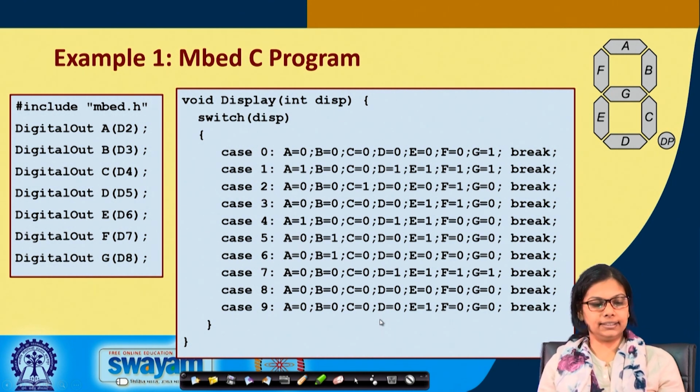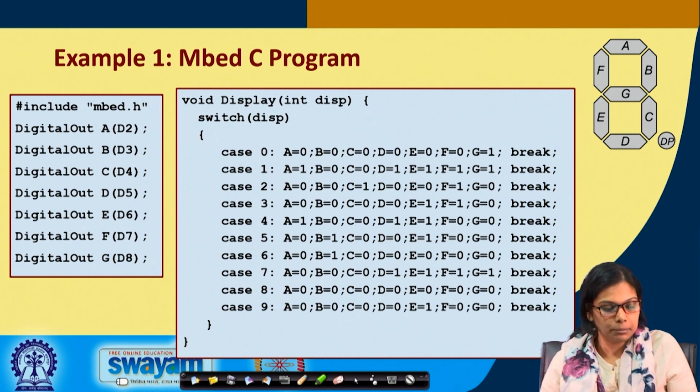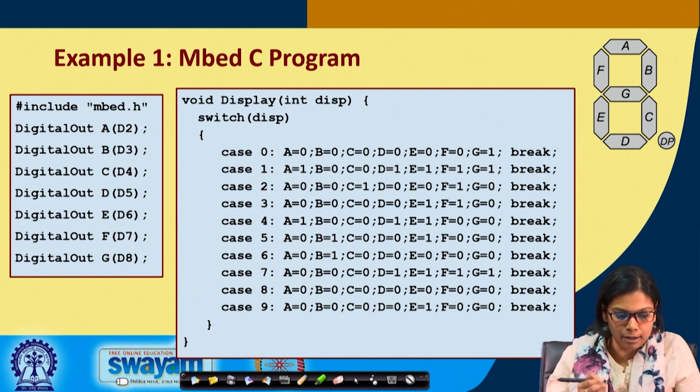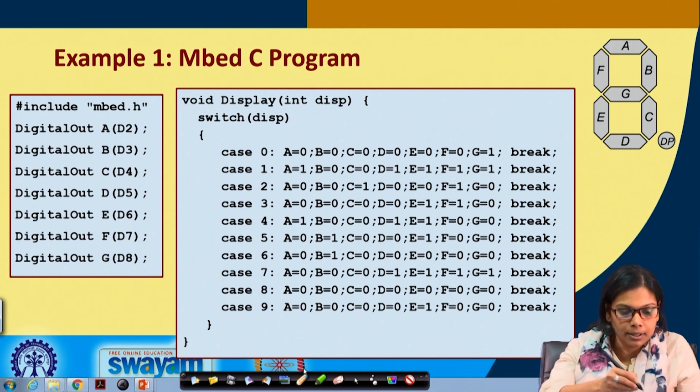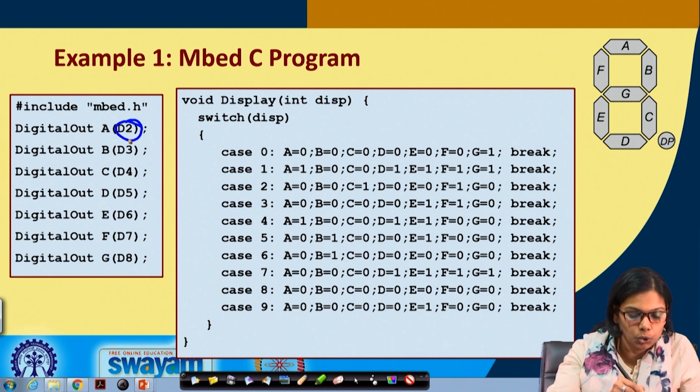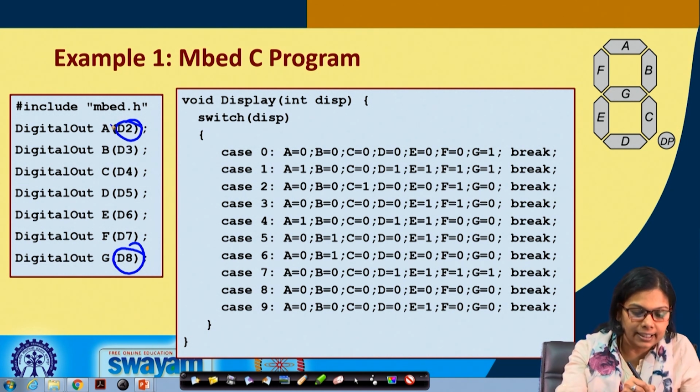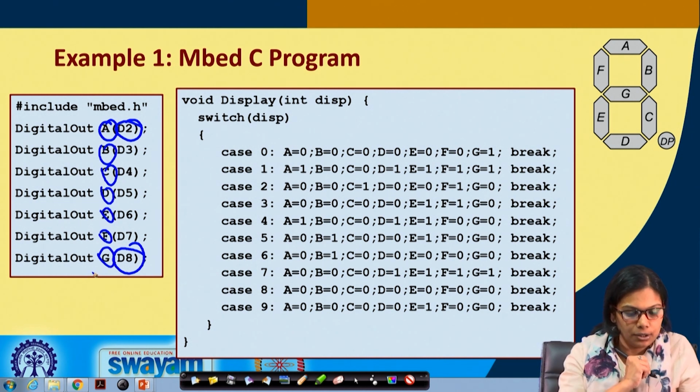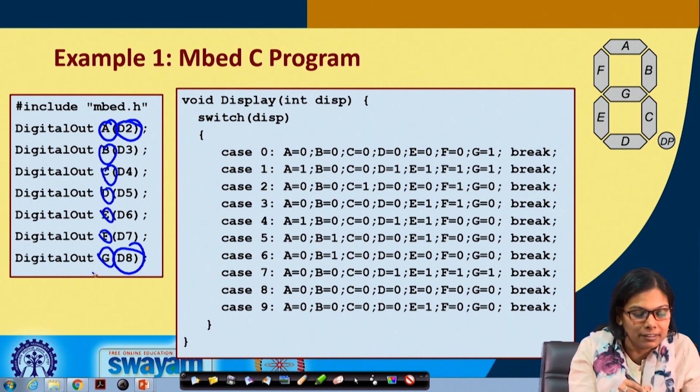Now let us see the embedded C code. As I have told you, we have made available pins D2 till D8 for the segments that are connected, that is A, B, C, D, E, F and G. In the same way we have given these names for the digital output ports, so A is connected to D2, B is connected to D3 and so on.